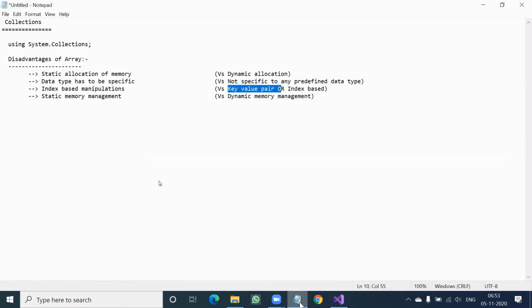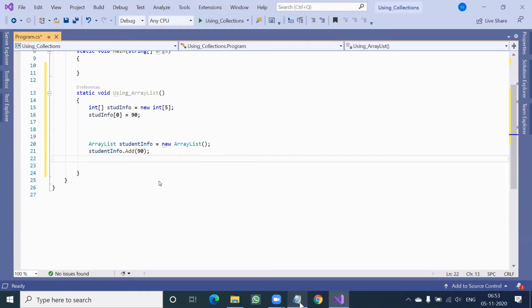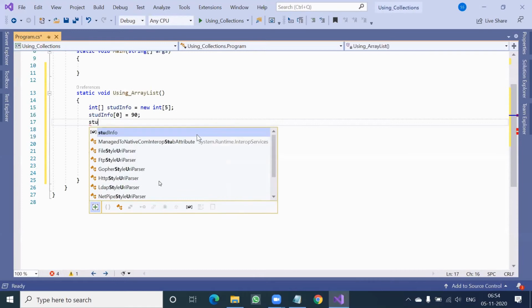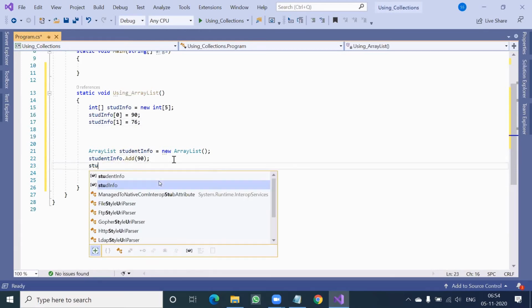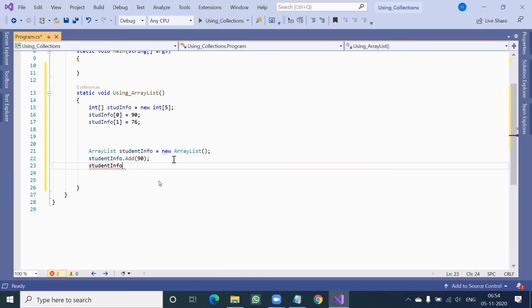Fourth point is dynamic memory versus static memory management. Sorry, not allocation part, management part. So let's have two things here. Student info 1 equal to say 76. But here I can also say student info dot add.